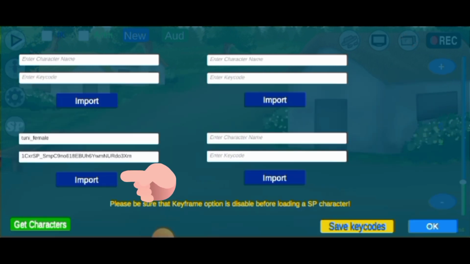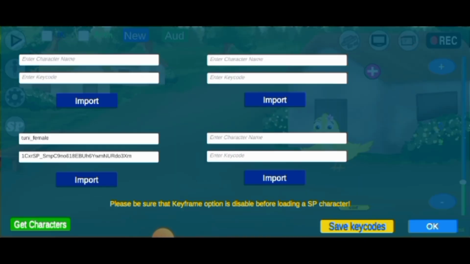Click on OK. And you click on import. So you can see that the bird has already appeared on the screen. So I'll click on OK.